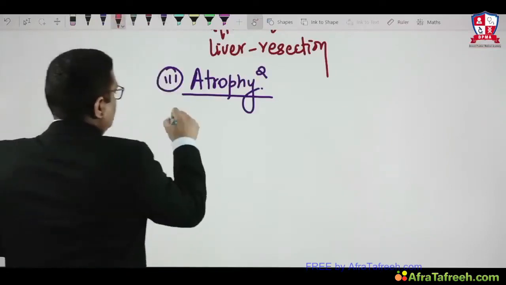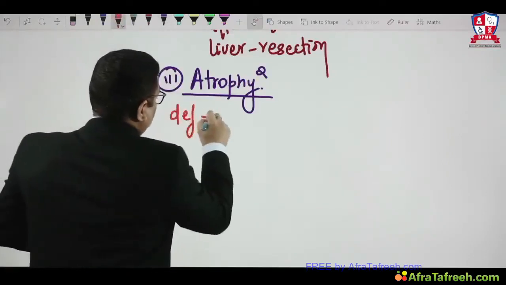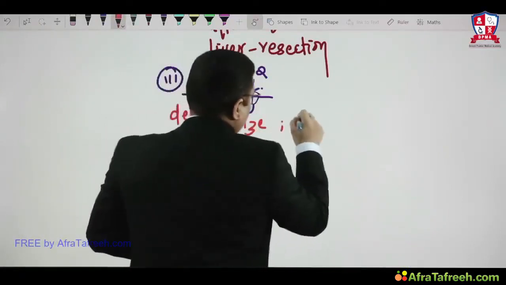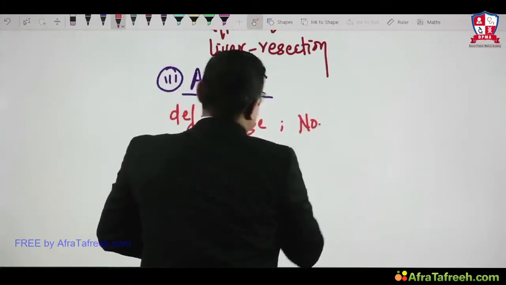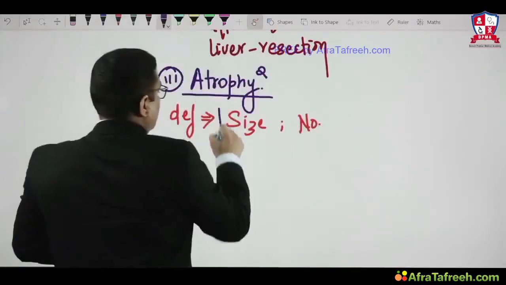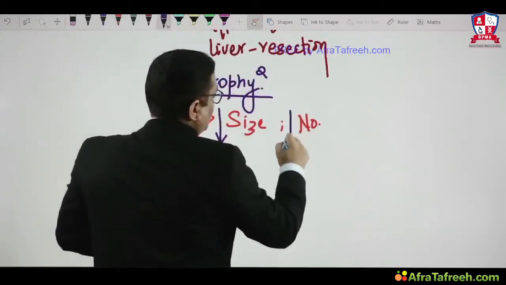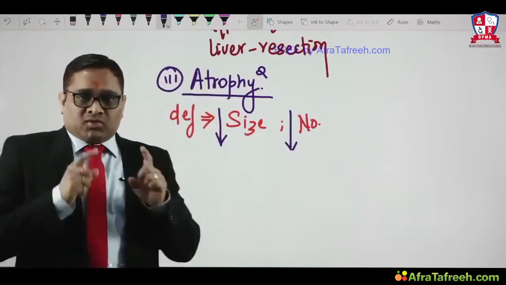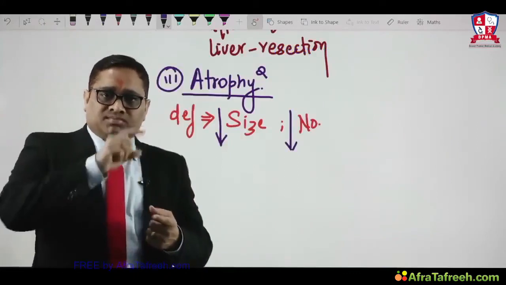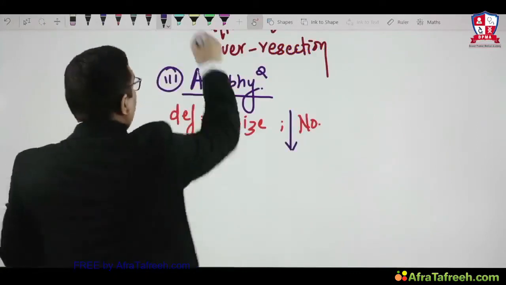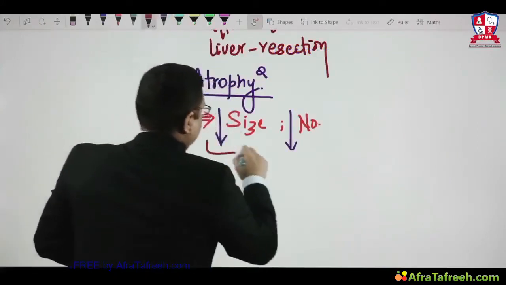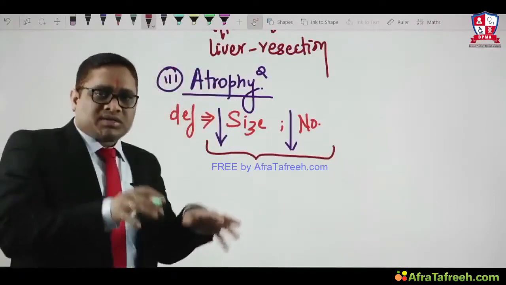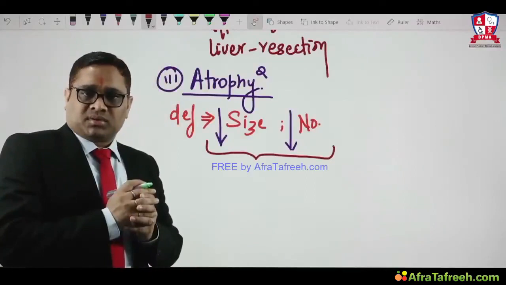So when you discuss the definition of atrophy, it says size and number of cells both will be decreased. Size, number, both will be decreased. So that is interesting to understand that during atrophy, size and number both will be decreased, and because of that, organ size is also reduced, right?